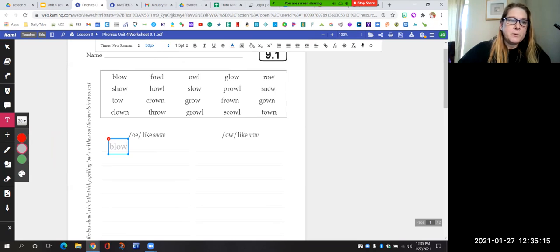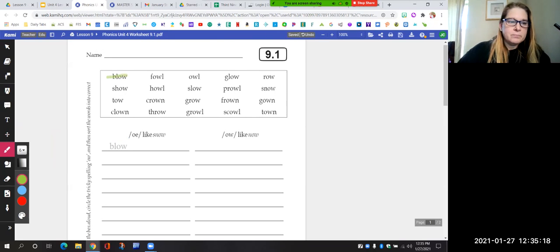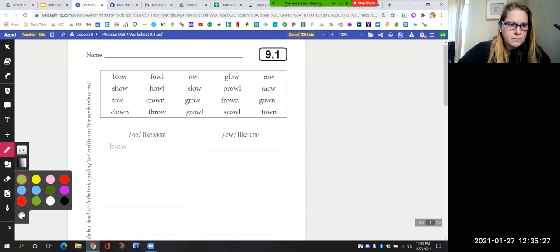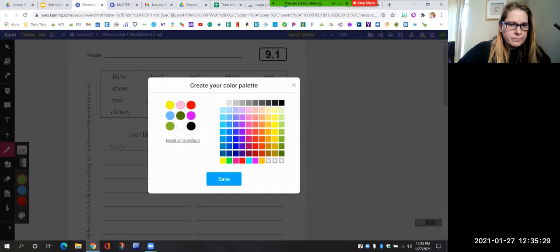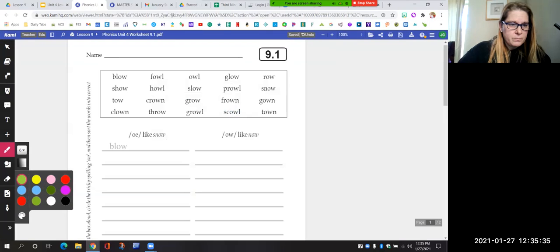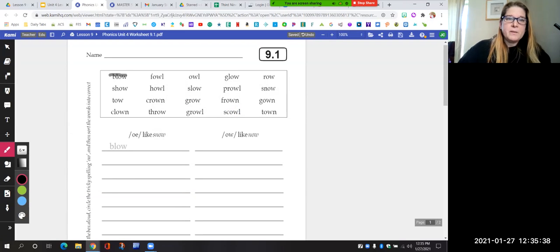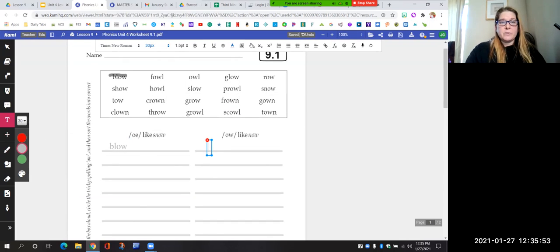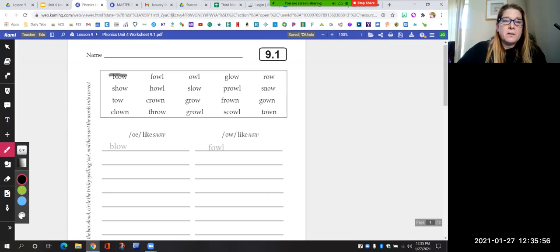Okay. And then I'm going to mark it out. Oops, I didn't mean to do that in green. It won't let me do it. All right. So now let's see. What about the word fowl? Like a bird is called a fowl. Is that going to go in O or ow? It's going to go over here with the owls. So we would write it right there. And then I'm going to mark it out.